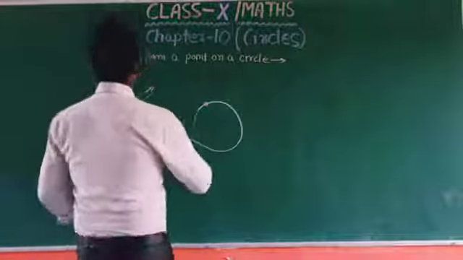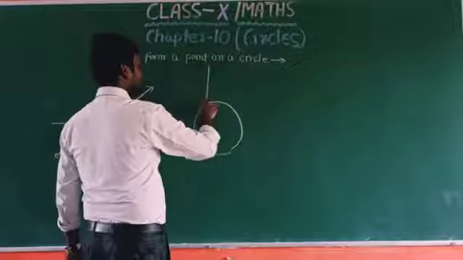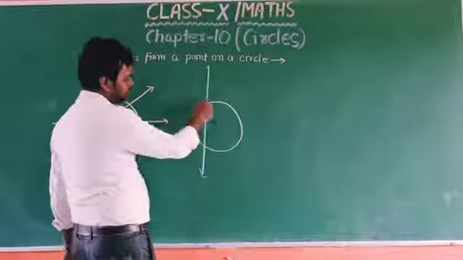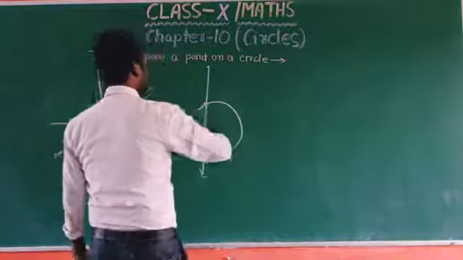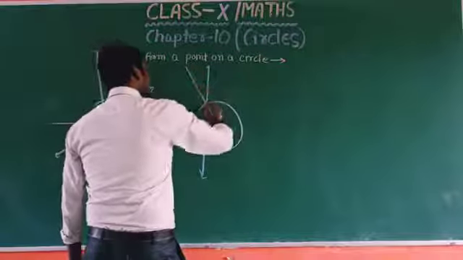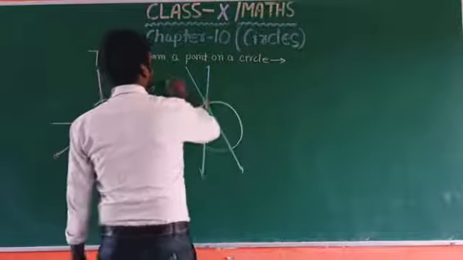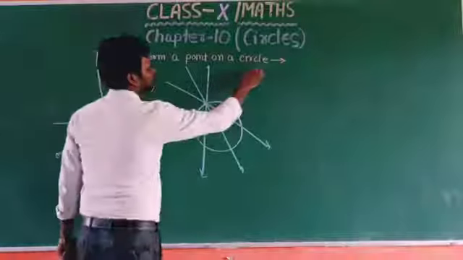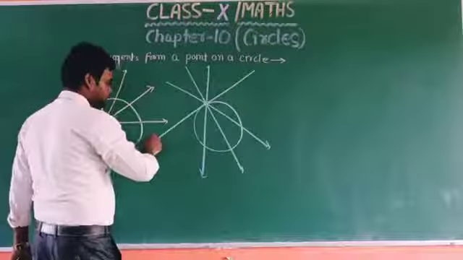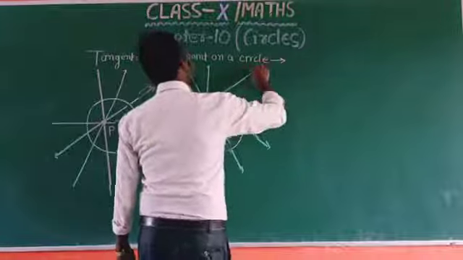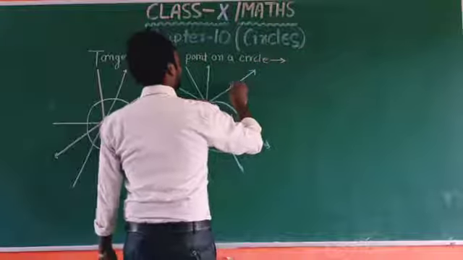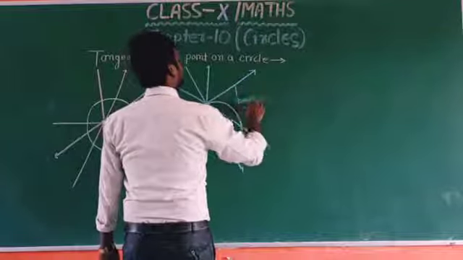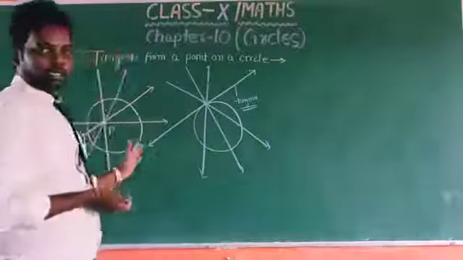So here we can see this is a line. It intersects the circle at two distinct points, so this is not a tangent. This is also not a tangent. This is also not a tangent, but if the line is drawn like this, then it becomes a tangent of the circle.